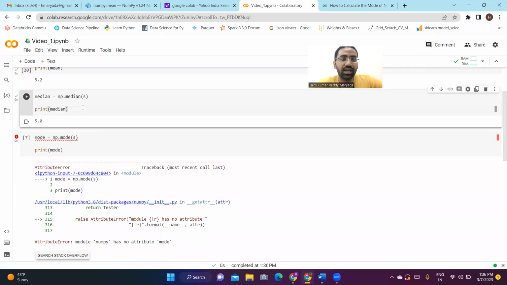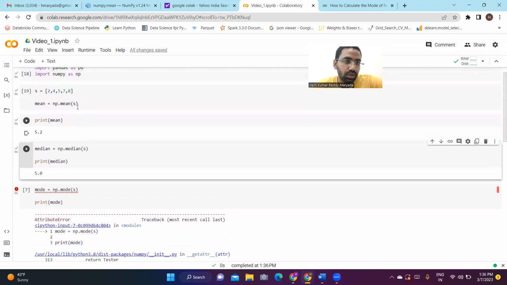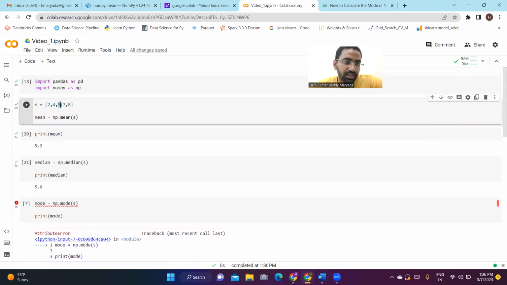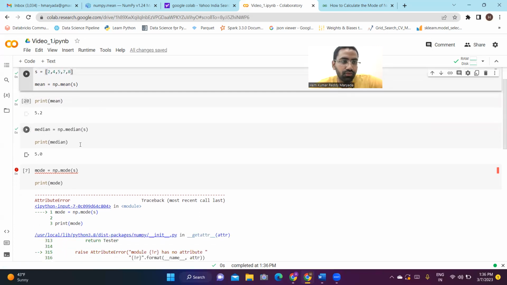The second is calculating median: np.median. I'm even printing my median. So 5 is the median. This set I have written in ascending order, and the mean is the sum divided by the number of values.